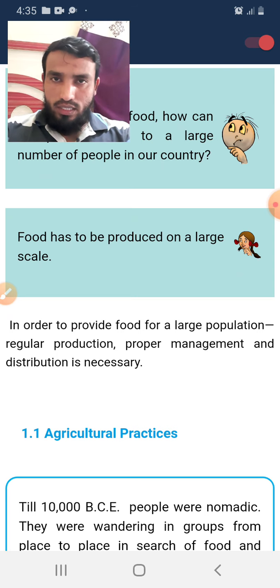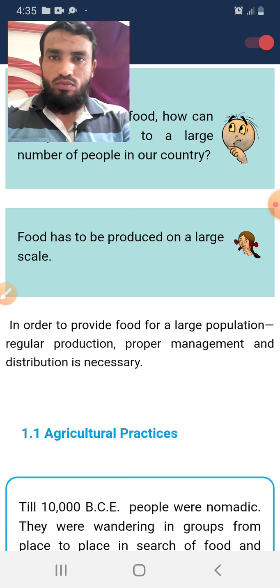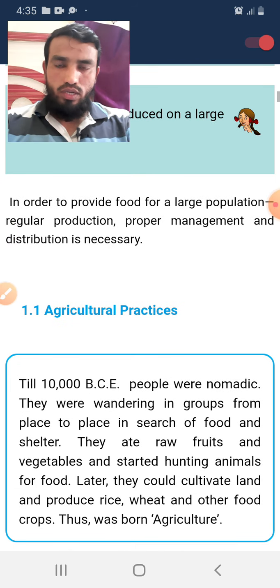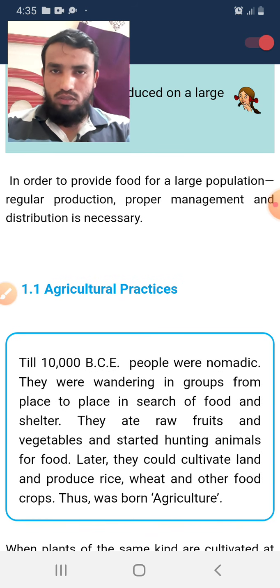If the population is increasing in our country, we have to increase the rate of production of our crops to fulfill the requirement of all the people living around us. Okay. So how can we increase or manage this production of the crop in order to provide food for the large population? Proper management and distribution is necessary. To fulfill the need of the food of all the people, we have to produce the food in a proper manner. We need proper management.